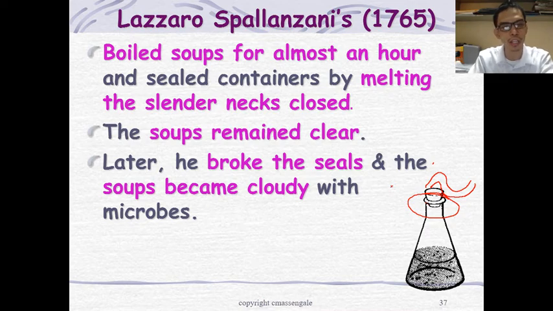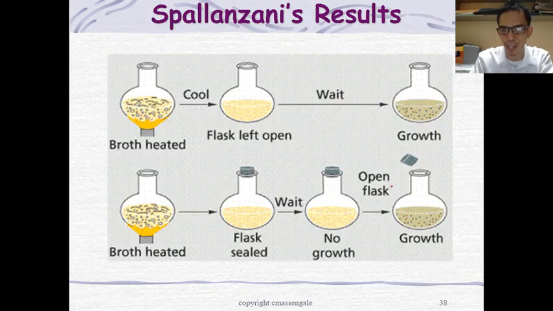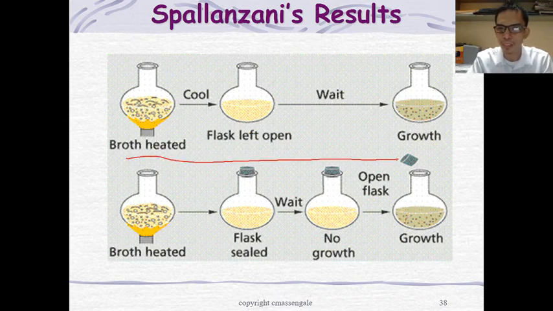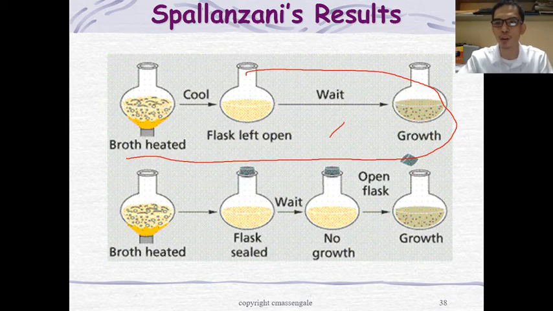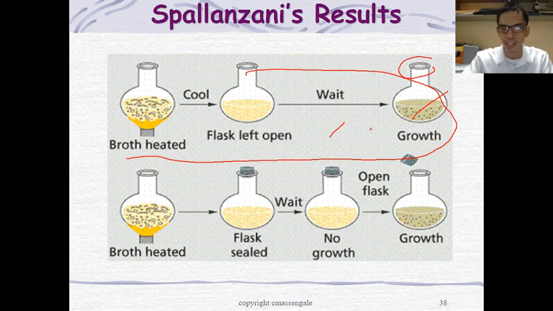Did you get it? If you understand how he did the experiment, it is something like this. This is the control. He opened the flask widely, so obviously bacteria will enter the flask. Next one, the broth was heated and the flask was sealed. There was no growth, but after opening the flask for several hours or several minutes, there was growth in it.